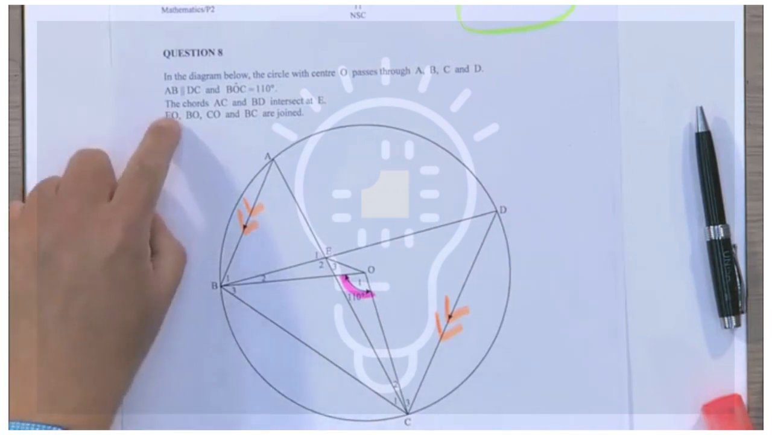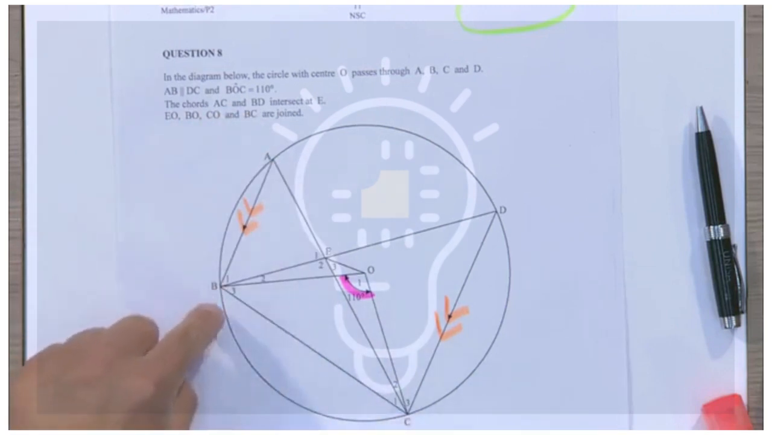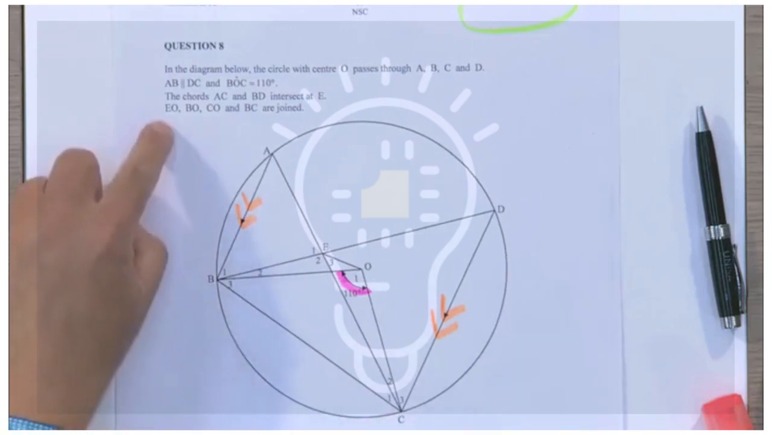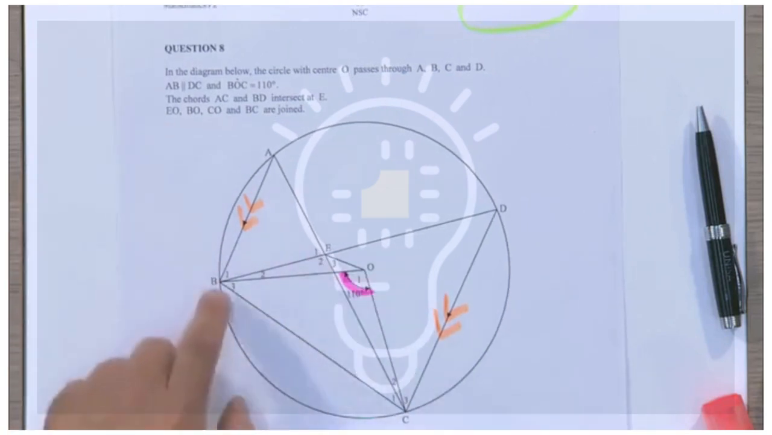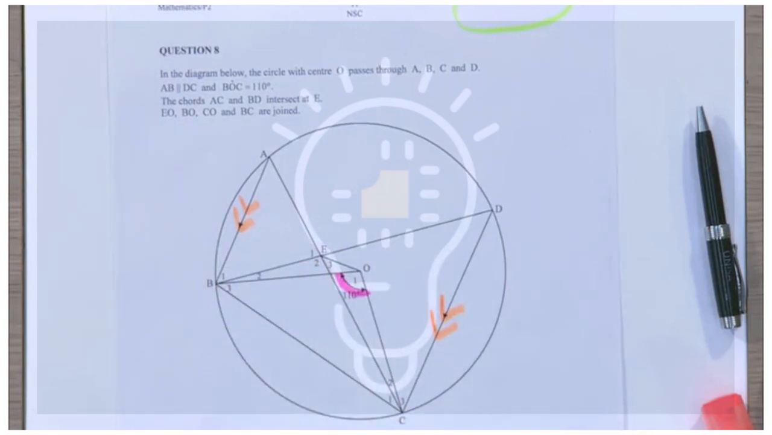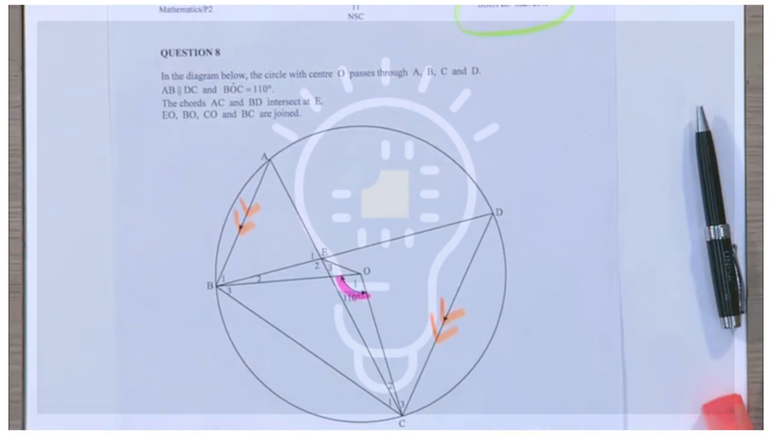They further tell us the chords AC and BD intersect at E. That's the point of intersection. There's EO, BO, and CO and BC are joined. So we can say there are no lines just floating around in that circle, in a sense. What is also very interesting to note, which by implication has been stated,